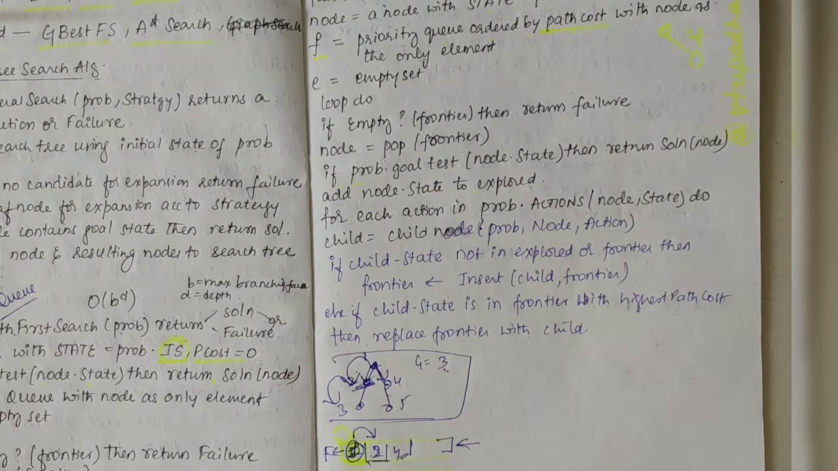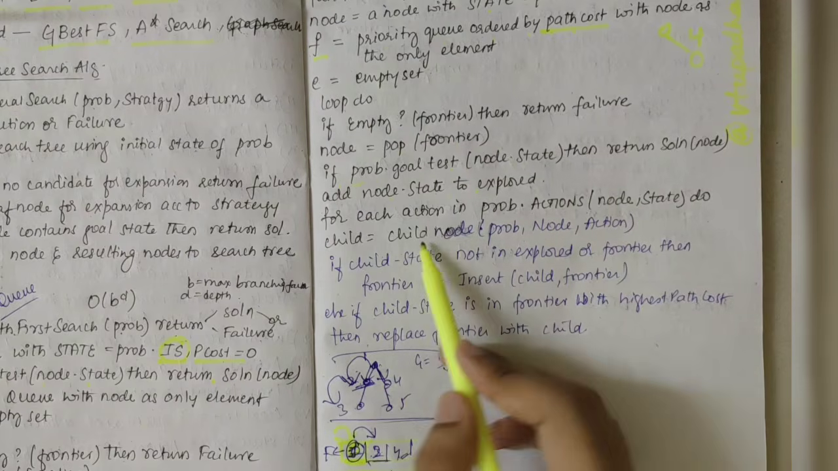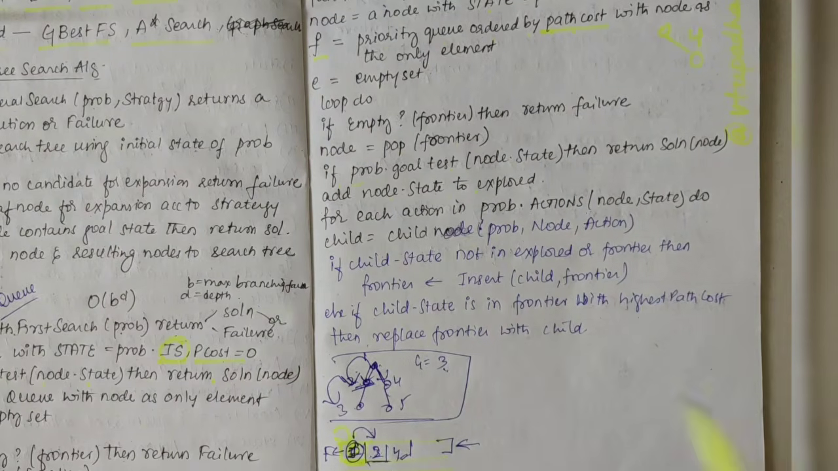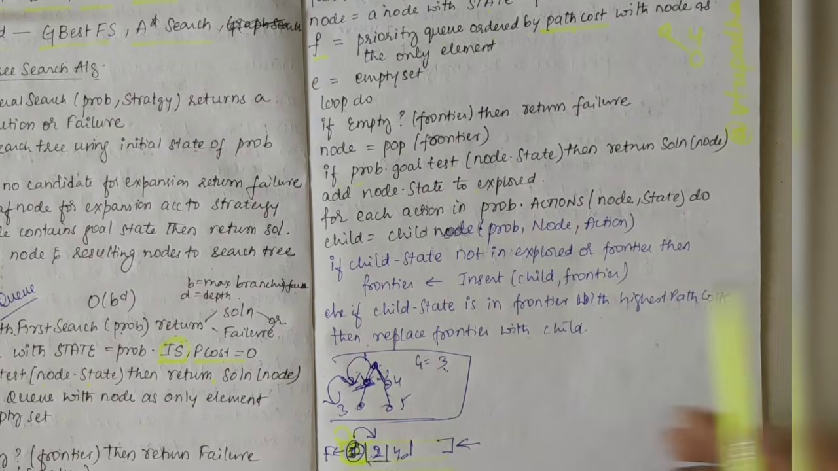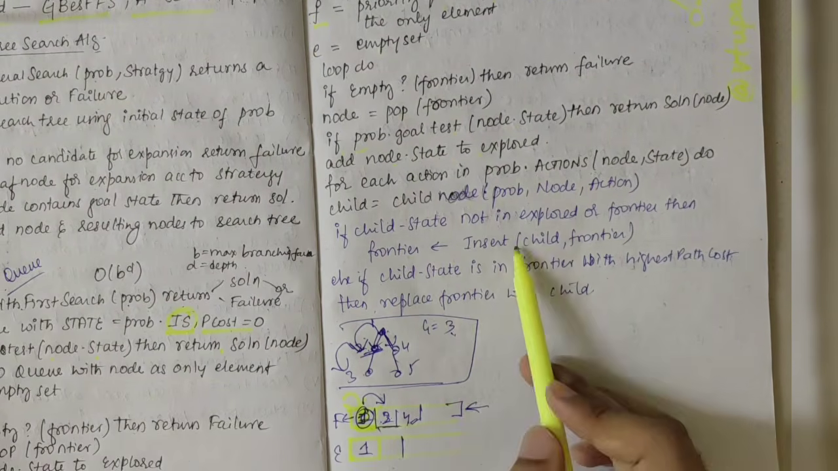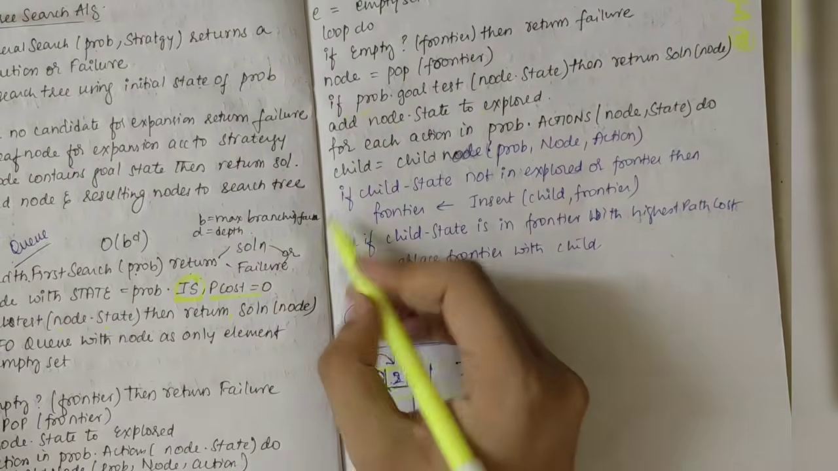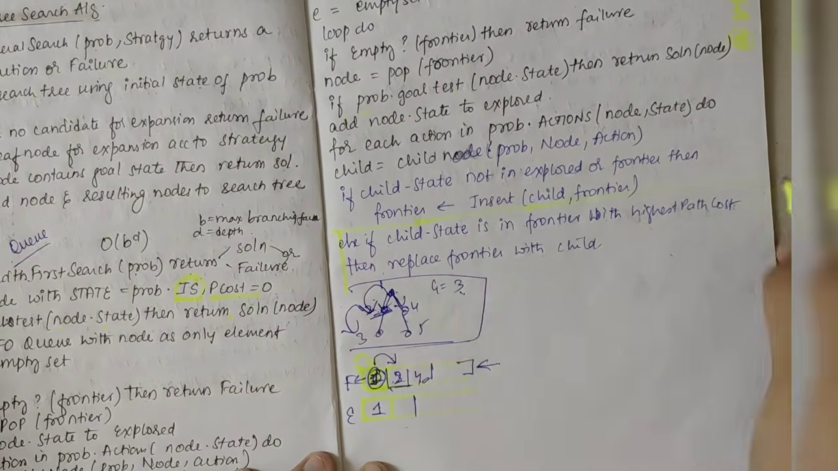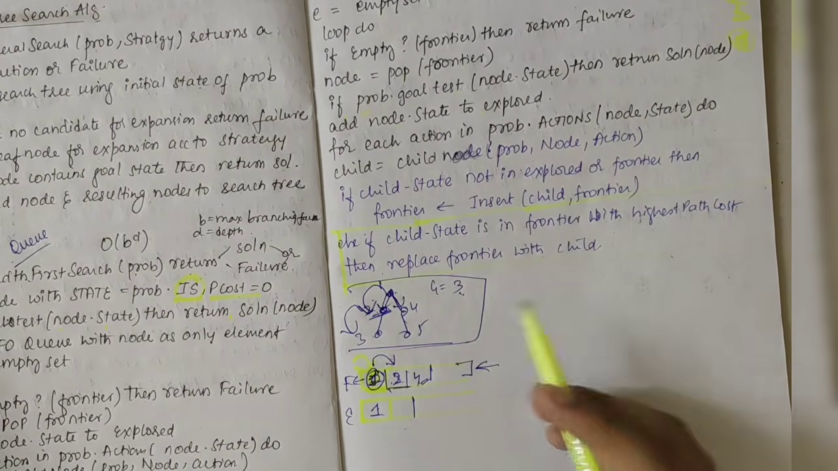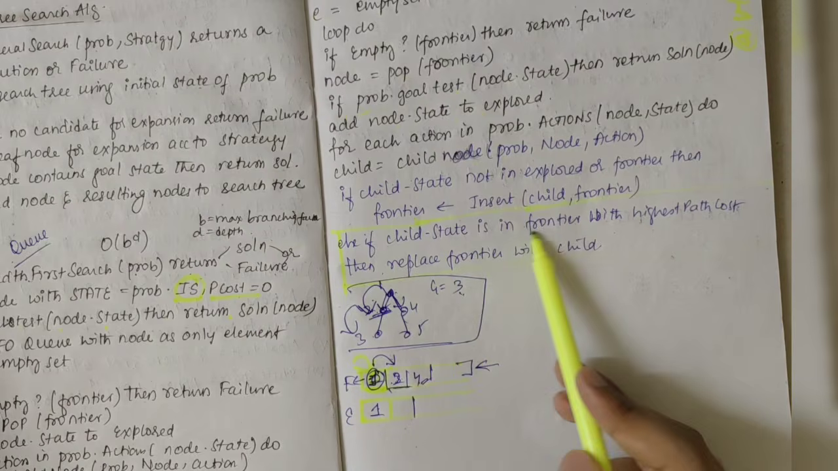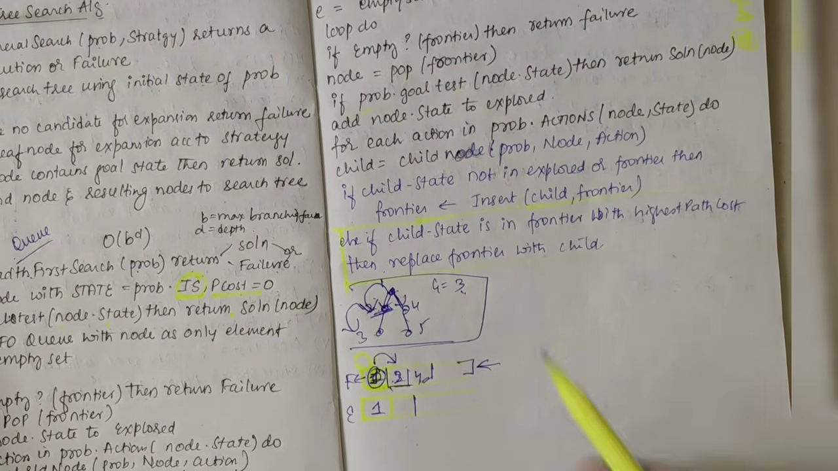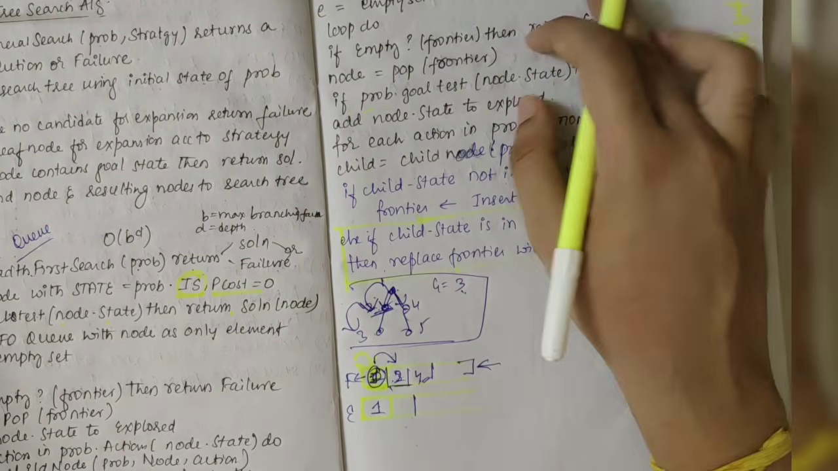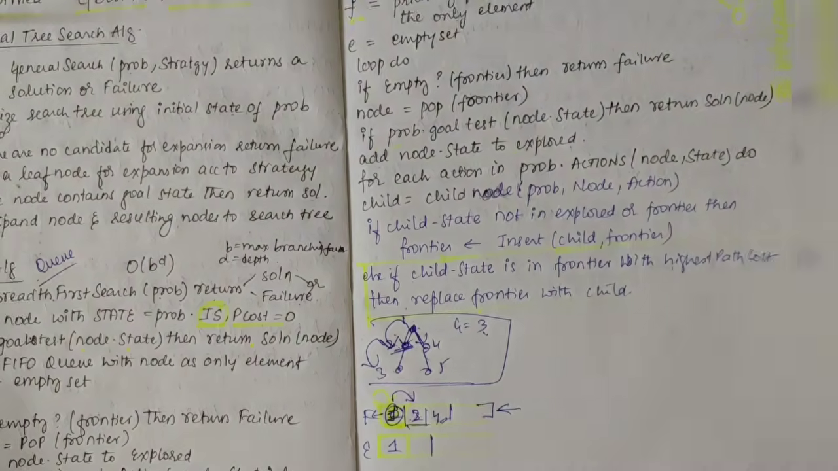It's a similar way only. Then child is equal to child node. We define the problem, node and action. Then if child.state is not in explored or frontier, we update the frontier by inserting the child into the frontier. This is the variation from the previous algorithm to the UCS algorithm. That is, if child.state is in frontier with a higher path cost, then replace the frontier node with the child. So here, as I said, the path cost plays an important role. We'll look into this while solving the problem.